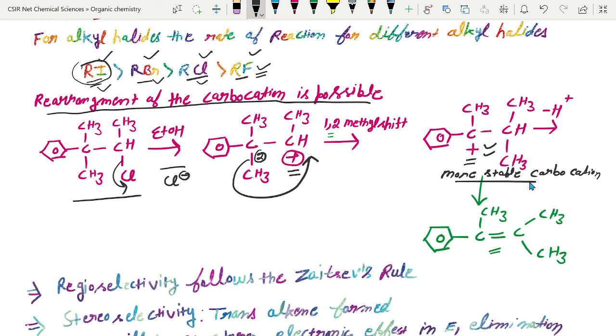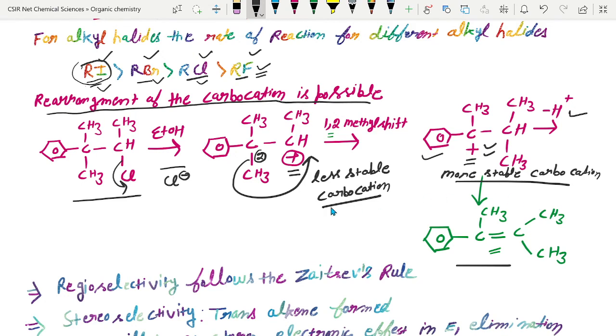After rearrangement, this is the more stable carbocation, and this is before rearrangement, the less stable carbocation. So if you have a less stable carbocation before the rearrangement, then there is a possibility of rearrangement and you will get the more stable carbocation. And after getting the more stable carbocation, there will be the removal of H positive and you will get the alkene.